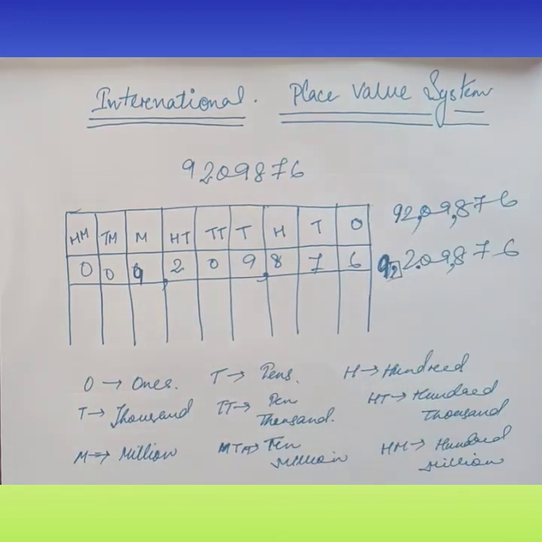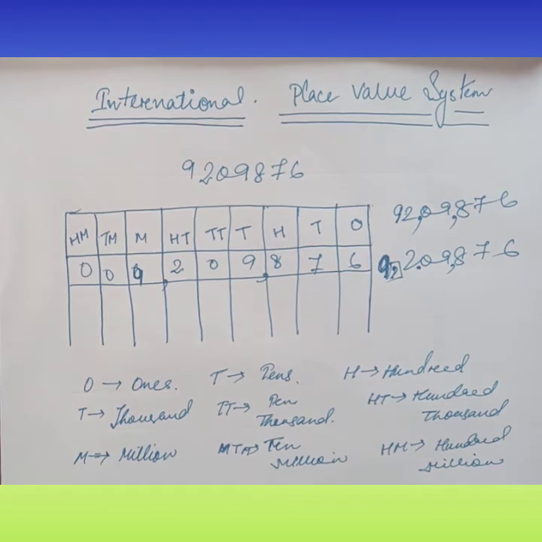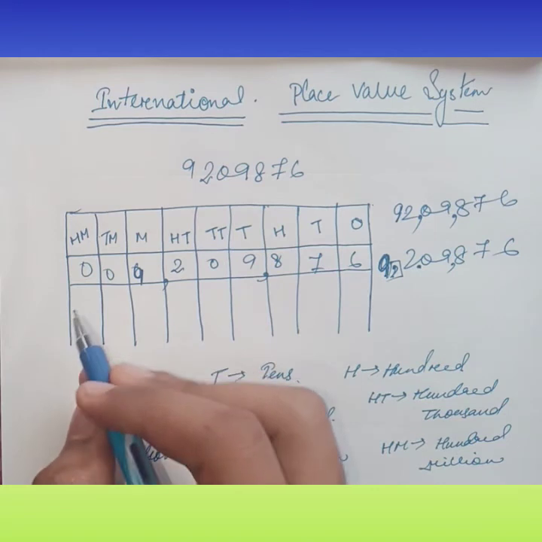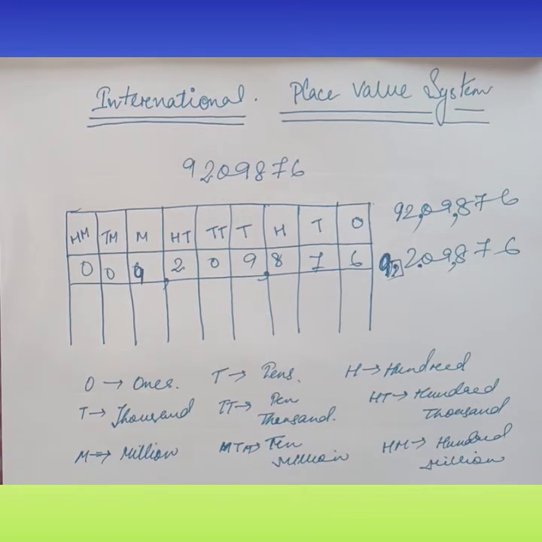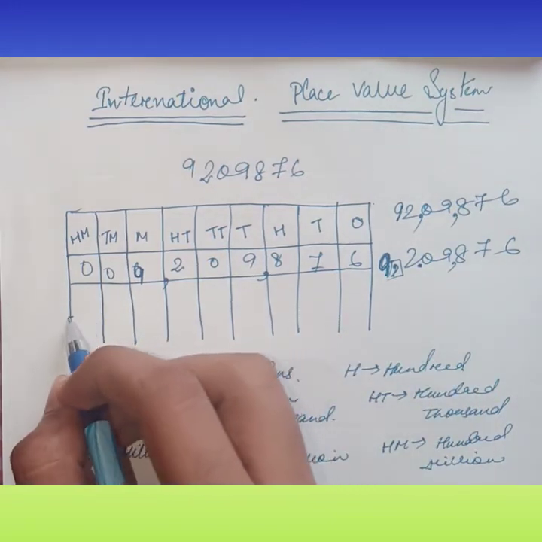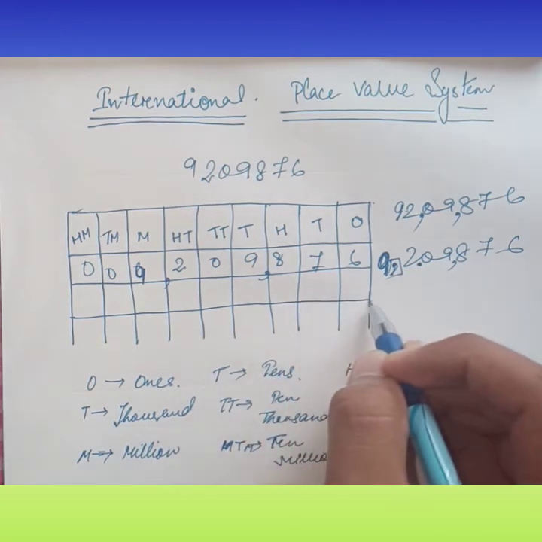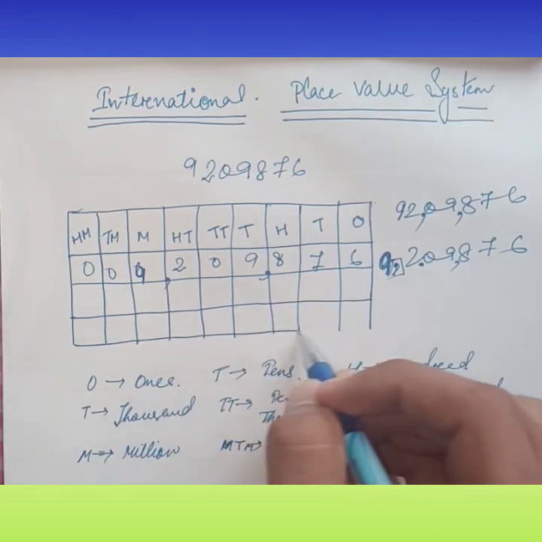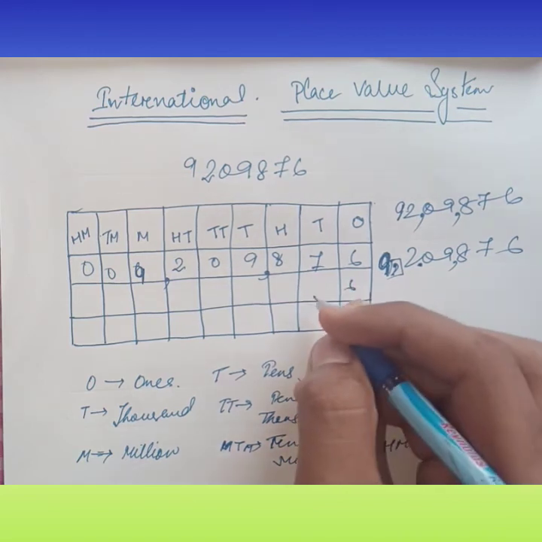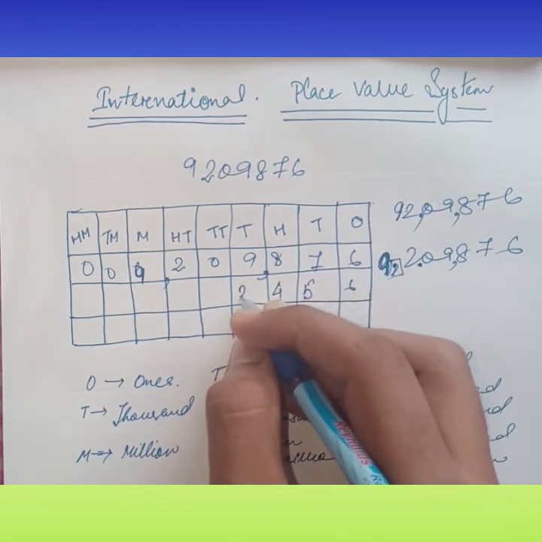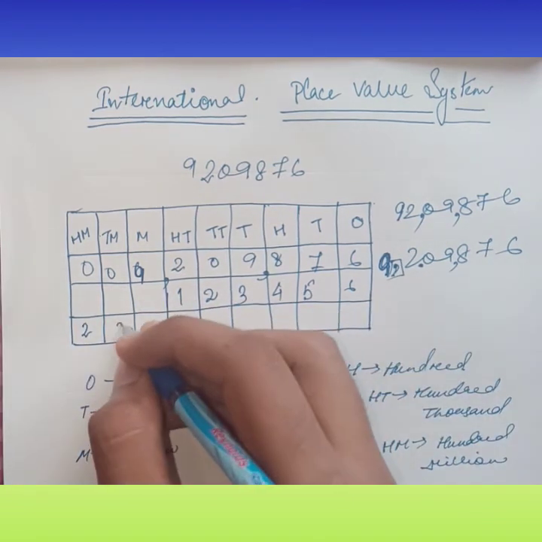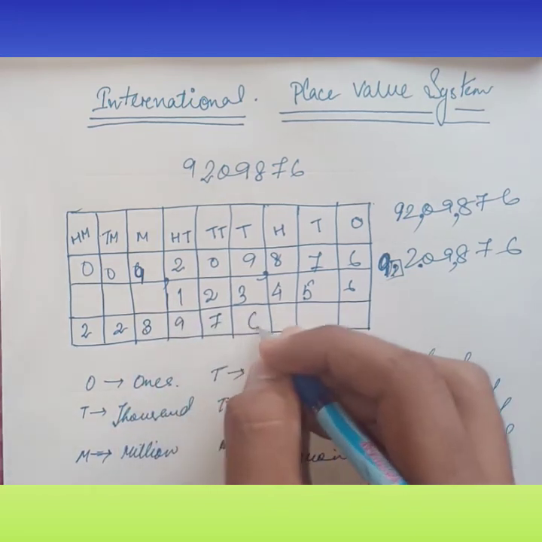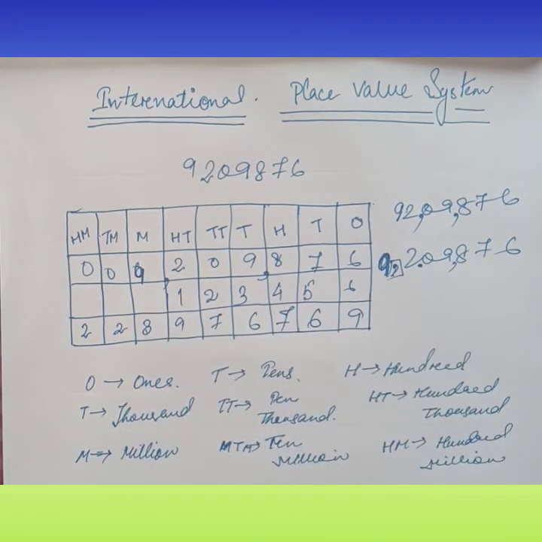Okay. So this was our International Place Value System. Now I'll be giving some questions for my viewers. I request my viewers to please put the commas according to the International Place Value System and Indian Place Value System and send me the answers in the inbox. Here you can see that I am writing a few numbers for my viewers to do. So these 3 numbers I have given.